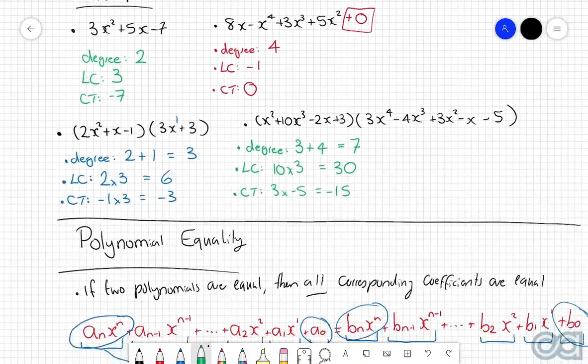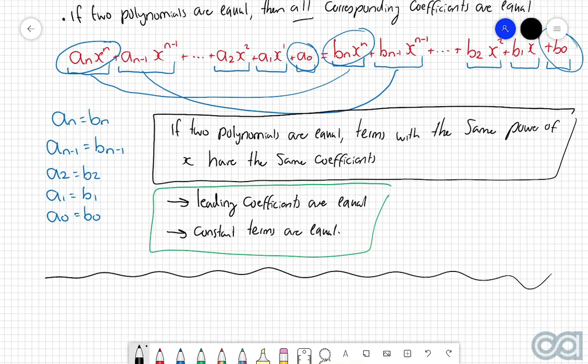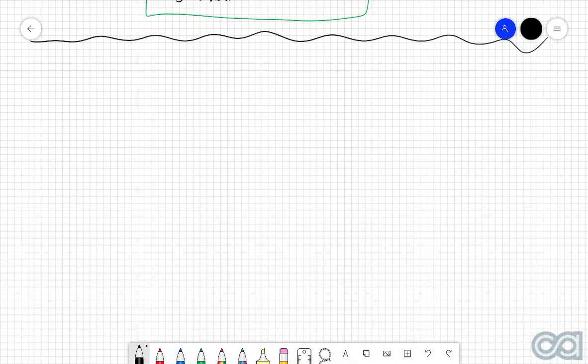Using these rules in tandem with one another is going to make this whole process of finding out different coefficients significantly easier, avoiding any excessive expansion and collection of like terms. Now, with that being said, let's go through a few different examples as to where we can use polynomial equality.